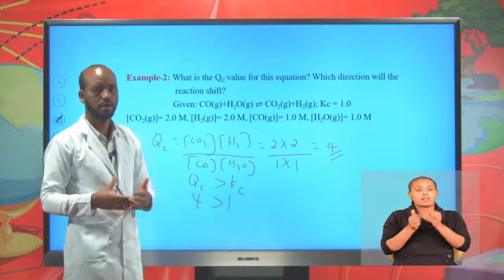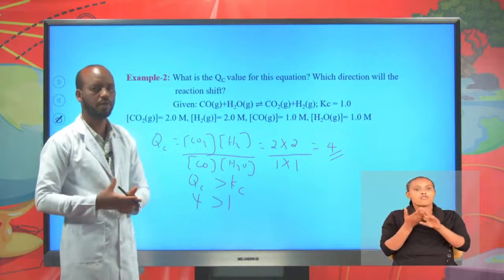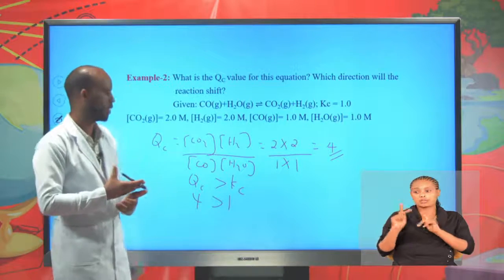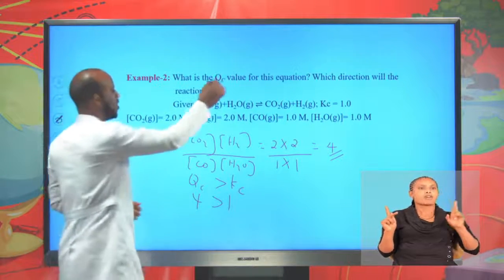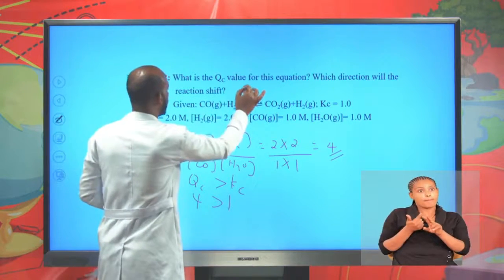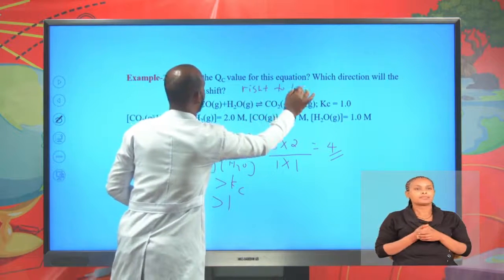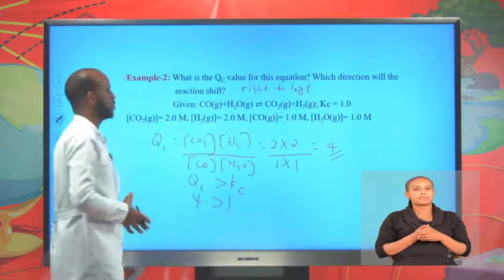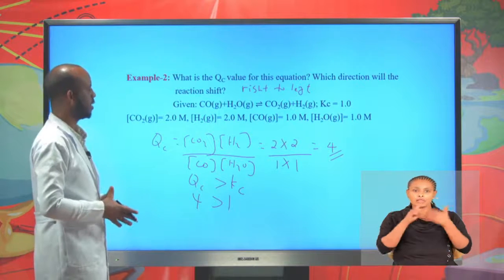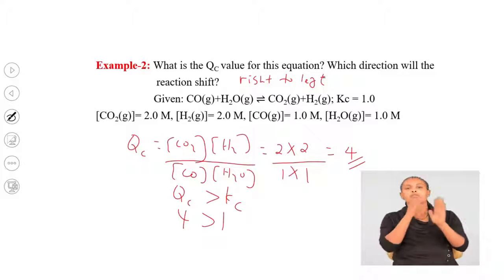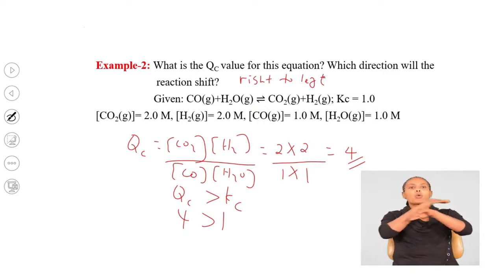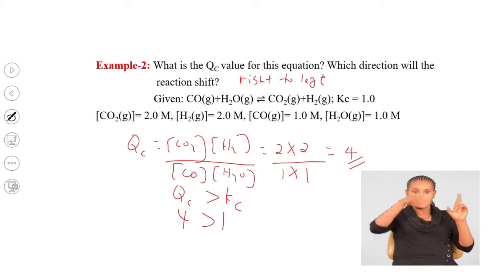The reaction moves from product into reactant, or from right to left. Therefore, the concentration of the product decreases before equilibrium is attained, and the concentration of reactant increases.